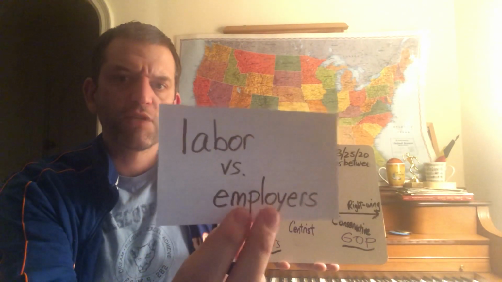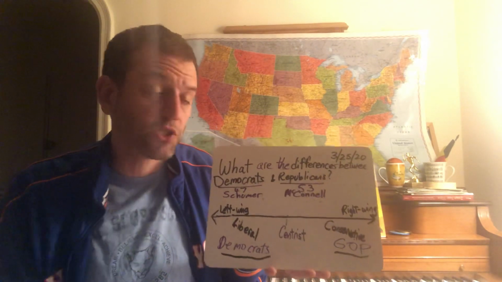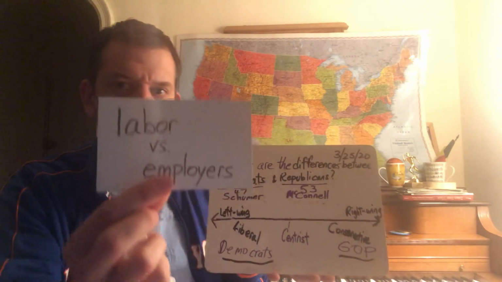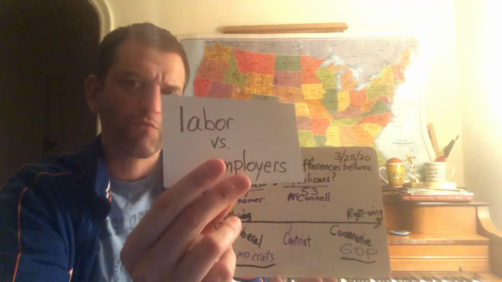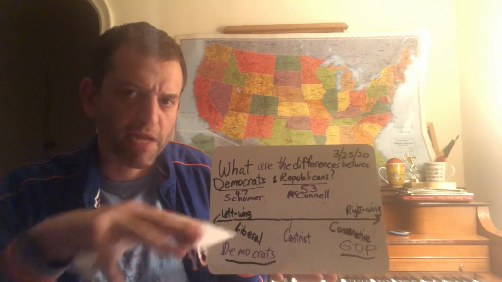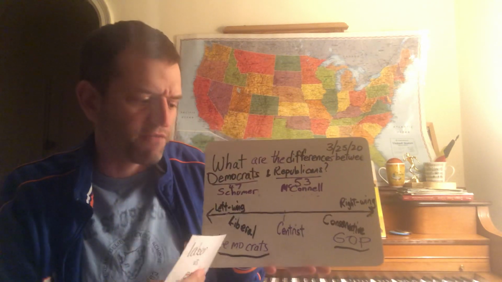Republicans usually want to give the employer more freedom. Freedom to run his business the way he or she wants to run his or her business. Democrats would say, wait a minute, we have to protect labor. We need to give the workers more rights, like paying them a minimum wage, a baseline. You have to pay them this amount of money or higher. You have to give them health care.